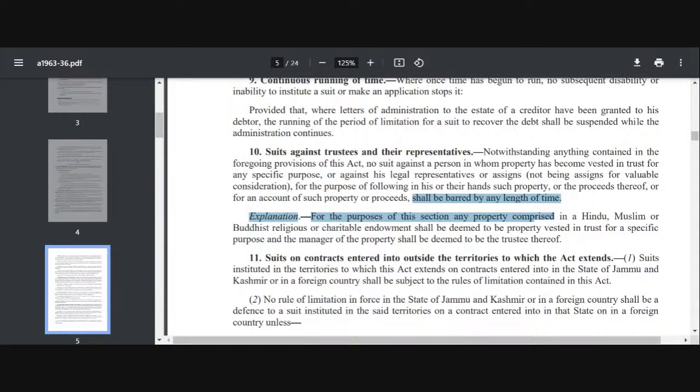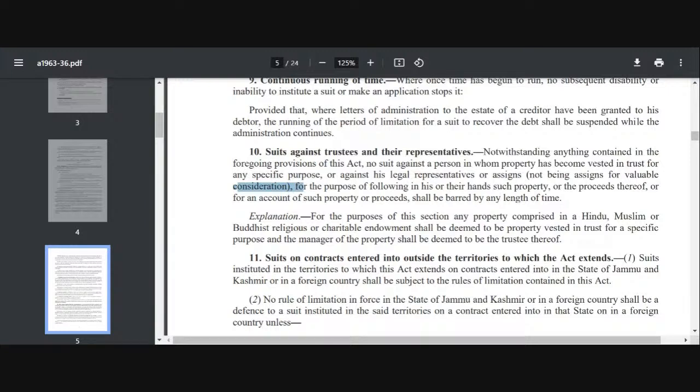Now it will not apply to executor or partner, agent or director of company because they are not trustees. It will not apply to assignees for value also, because it clearly mentions assignees for valuable consideration not being covered. So if there are assignees for valuable consideration, this section is not applicable to them also. And the suit must be to follow the trust property or their proceeds, or for the account of the property which we have given to the trustee, right?